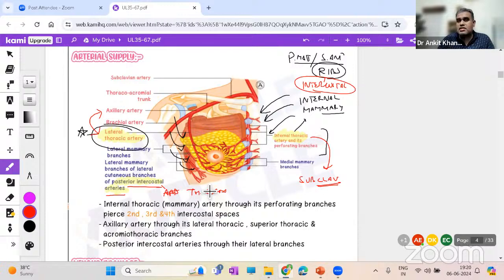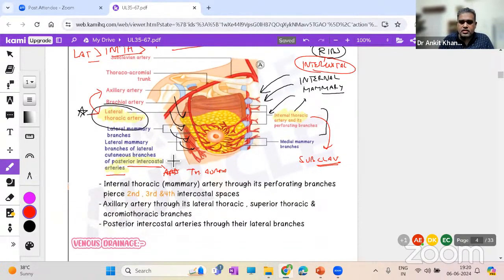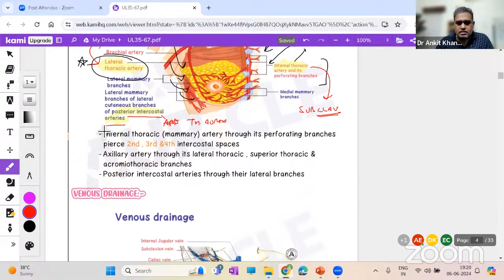So remember these three major vessels. The main vessel over here is lateral thoracic artery, more than internal thoracic artery, more than intercostal arteries, if we talk of the main vessels, volume wise. Internal thoracic artery will supply this, axillary artery over here, and posterior intercostal through this.